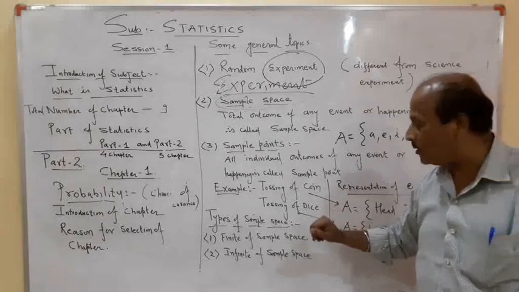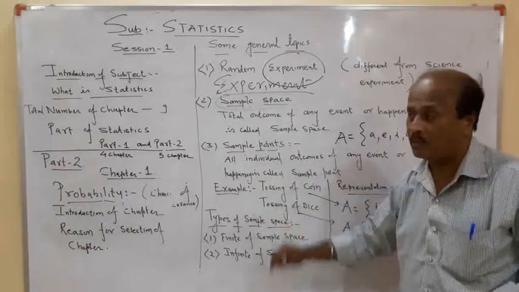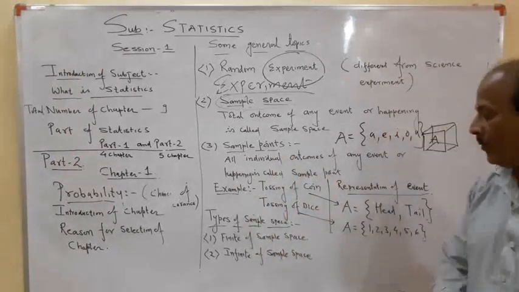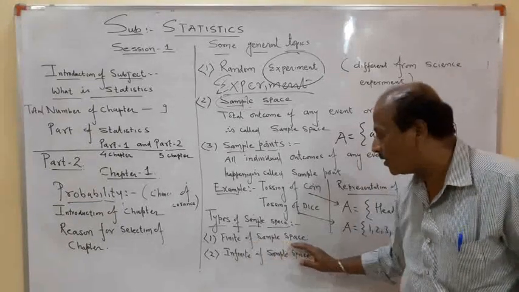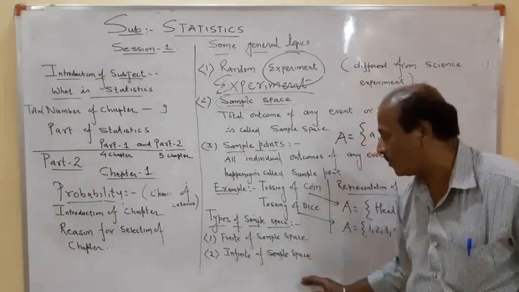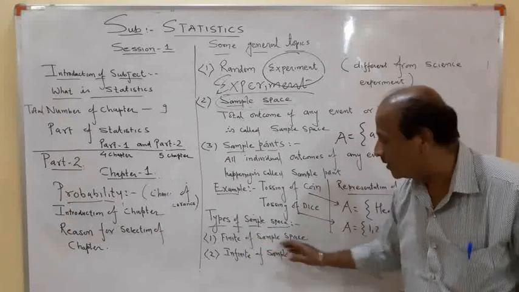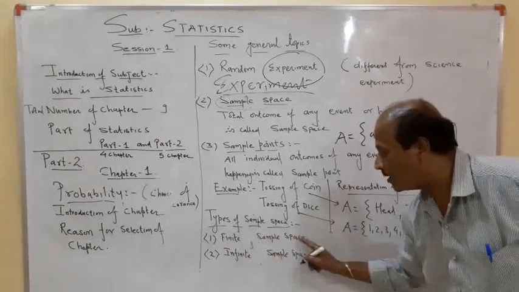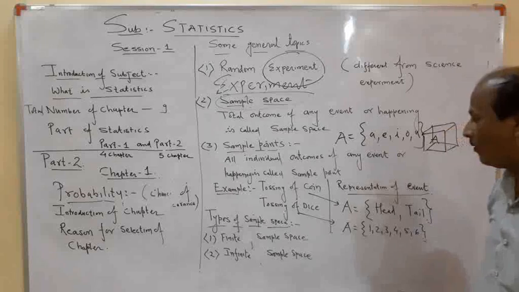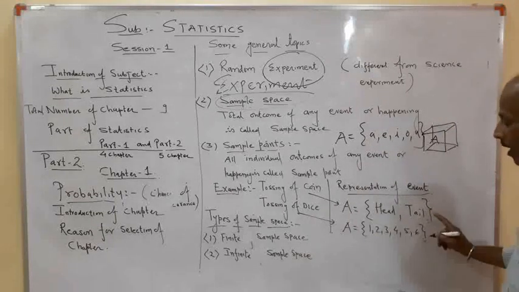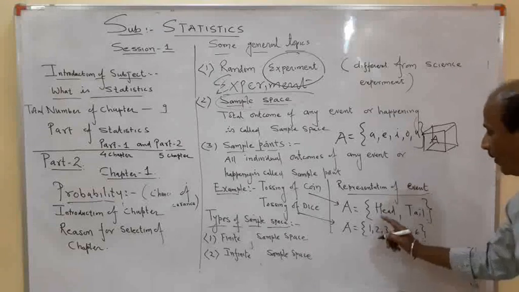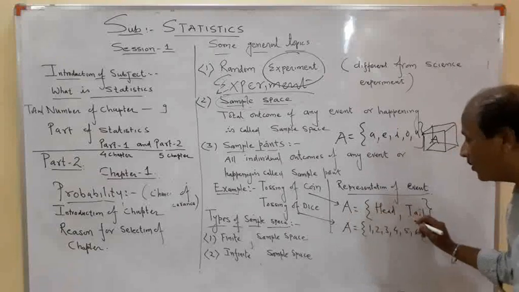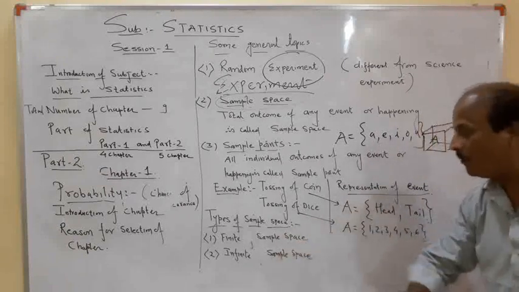Now, the last one is that there are 2 types of sample space. Just as an introduction, one is called finite sample space, and another is called infinite sample space. Now what is a finite sample space? If the total number of outcomes you can calculate, for example your total number of outcomes is 2, so we can count the total number of outcomes, it comes under the heading of a finite sample space.